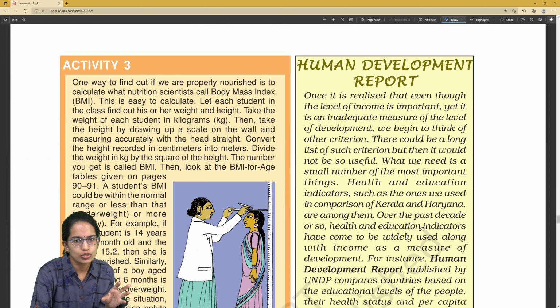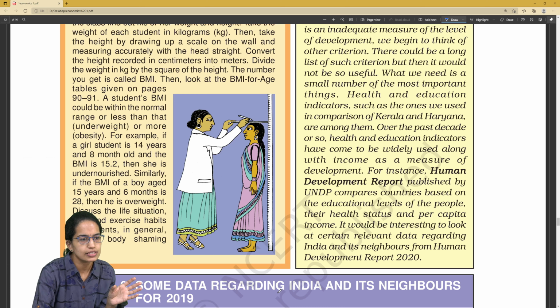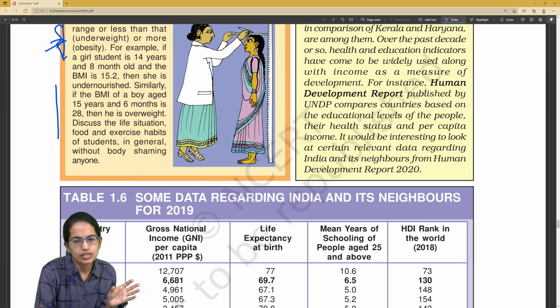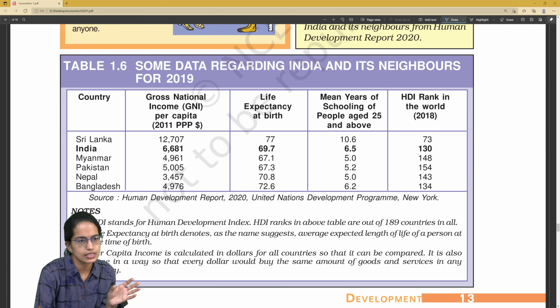Then we also talk about the Human Development Report. What is HDR? How do we understand BMI, the body mass index, for the age, where we say whether a person is obese or underweight, and what are the various categories for boys and girls has to be understood. This is how we understand the parameters from the Human Development Index.